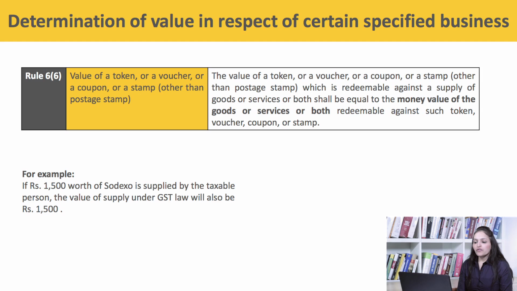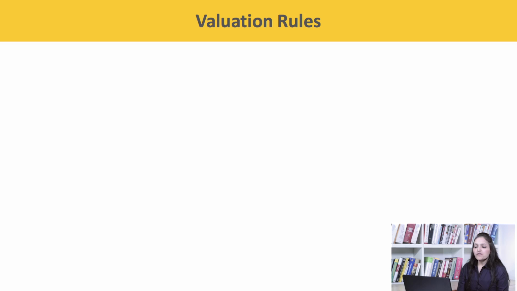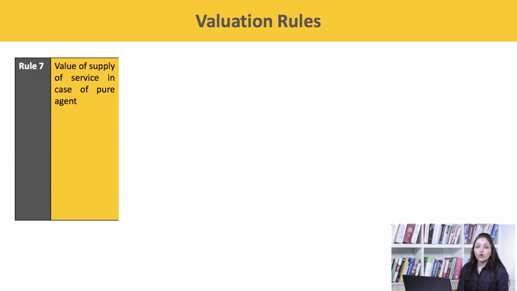For example, if rupees 1500 worth of Sodexo is supplied by the taxable person, the value of supply under GST will also be 1500.